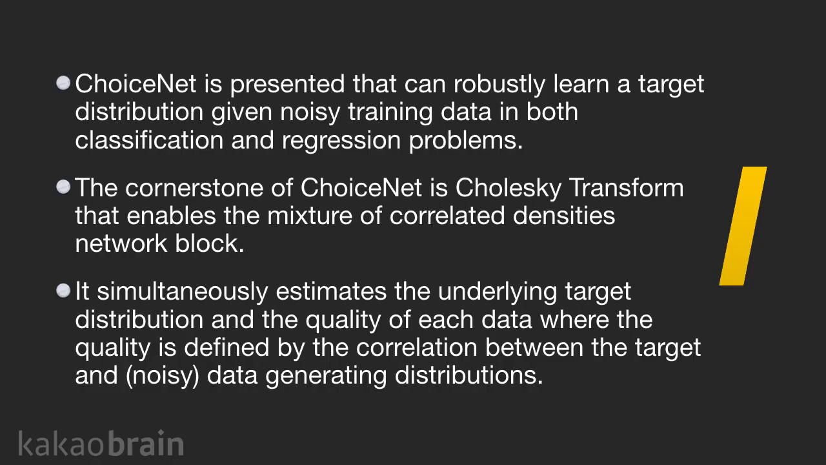To sum up, ChoiceNet is presented, which can robustly learn the target distribution given noisy training data in both classification and regression problems. The cornerstone of our method is a Cholesky Transform that enables the mixture of correlated density network block. It simultaneously estimates the underlying target distribution and the quality of its data, where the quality is defined by the correlation between the target and the data generating distributions.